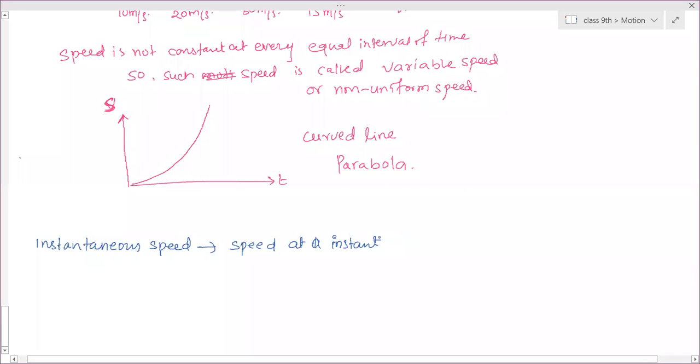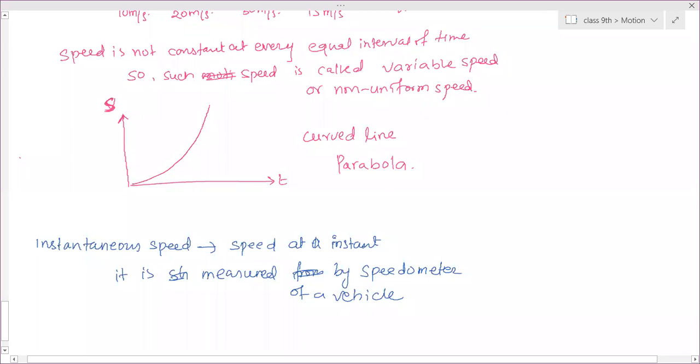While riding a car or a vehicle, the speedometer shows some speed. That speed is the speed at that particular instant, that particular time. The speed at which the vehicle is moving is called instantaneous speed, and it is shown or measured by the speedometer of a vehicle. You know the speedometer of a vehicle, no?